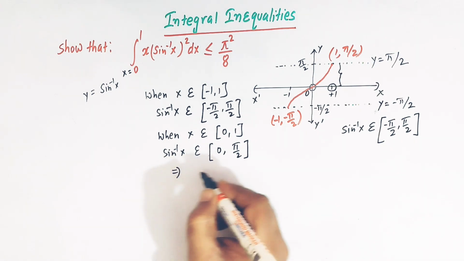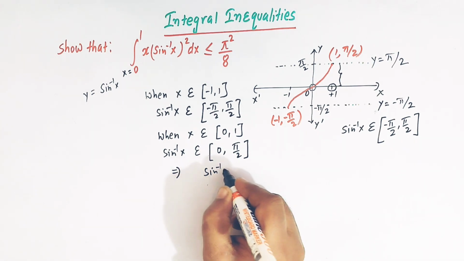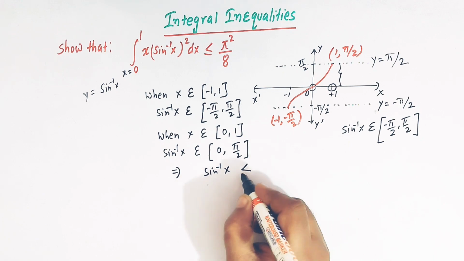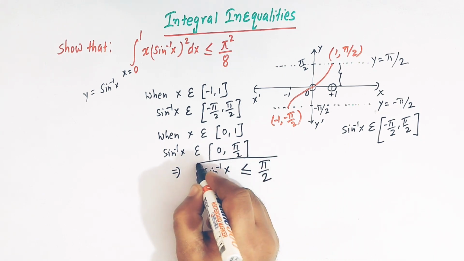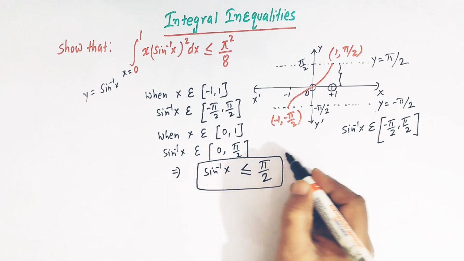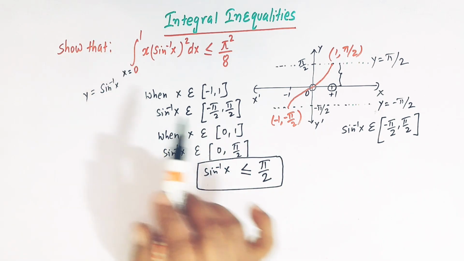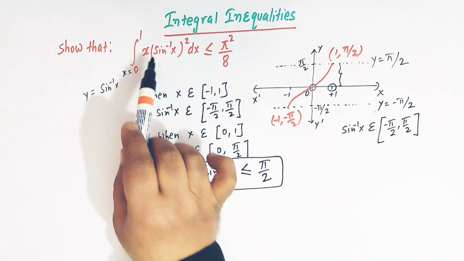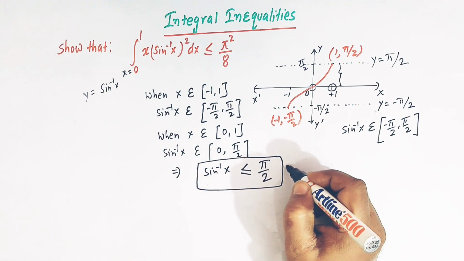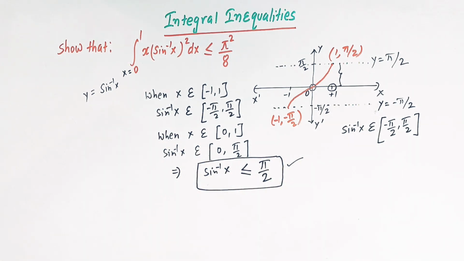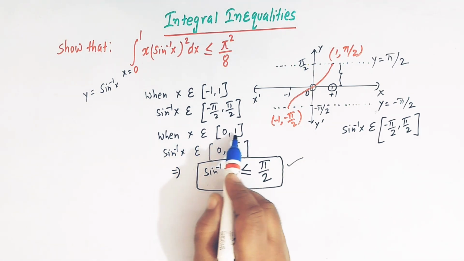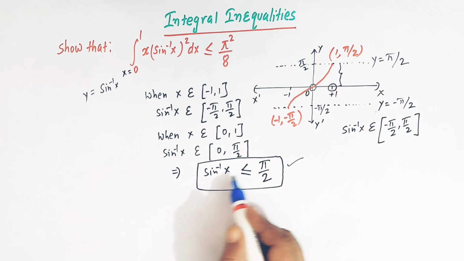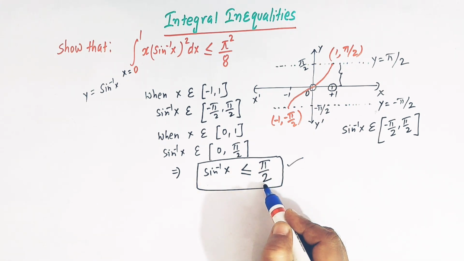So we can also write it like this: sine inverse x is less than or equal to pi by 2. So this is an important inequality to begin with, right? We'll solve the problem with the help of this inequality. So when x belongs to 0 to 1, sine inverse x is less than or equal to pi by 2, right?